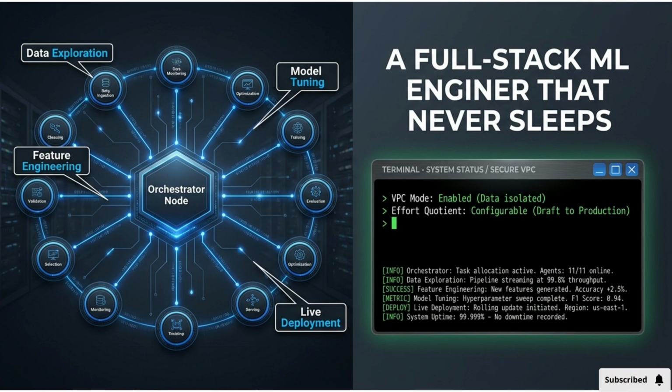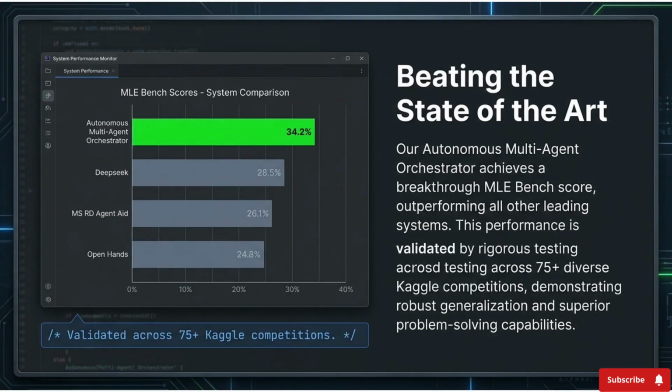It is built around an orchestrator node that manages agents for every stage, from data exploration and feature engineering to model tuning and live deployment. This autonomous multi-agent orchestrator sets a new state-of-the-art, achieving superior performance validated across over 75 diverse Kaggle competitions.